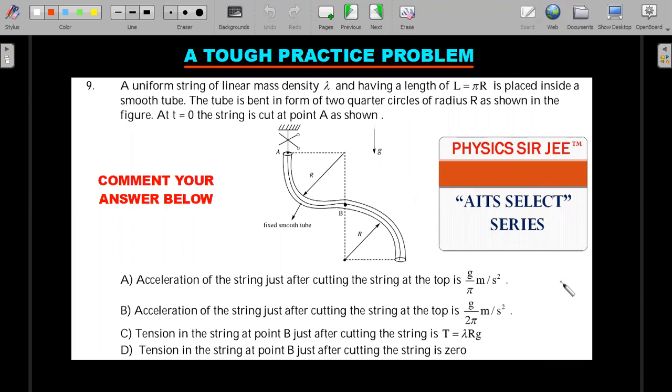Here's the last question for your practice, a slightly tougher one, of the more than one correct type. I'll give you the solution of this in the AIT select series. You can also comment your answer below.